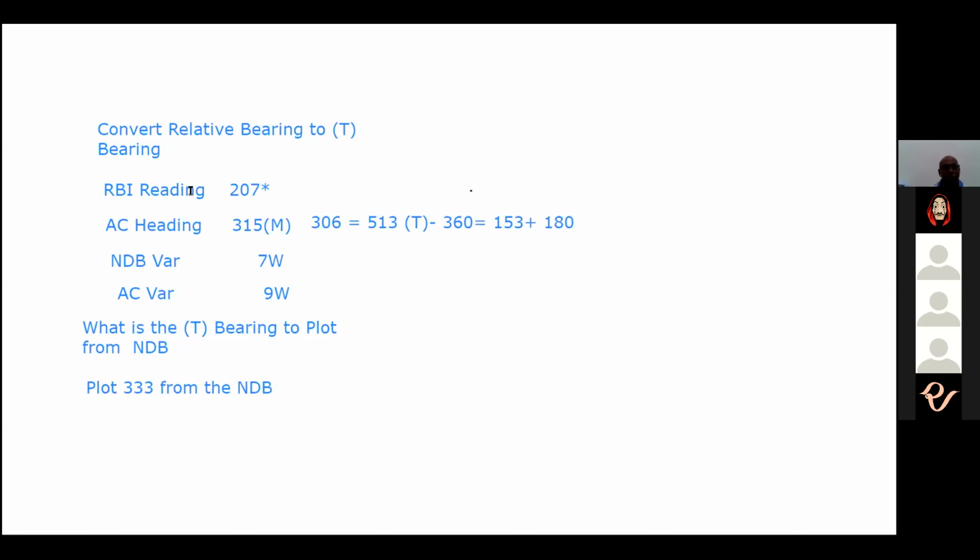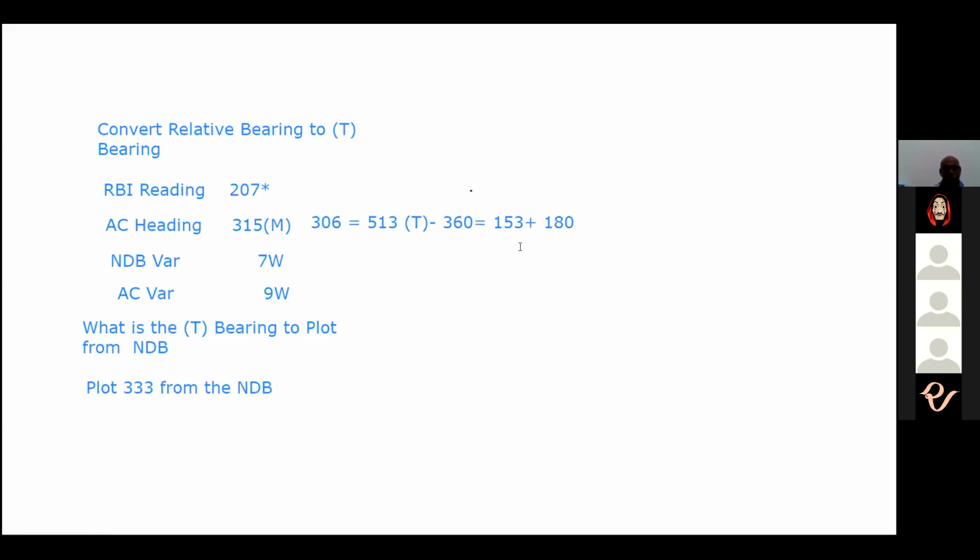That's how relative bearing plus true heading gives you true bearing. This 513 translates to 153 because minus 360. 513 cannot be a bearing. Minus 360, that is 153. Sorry, this is a homing. The 153 is the homing.